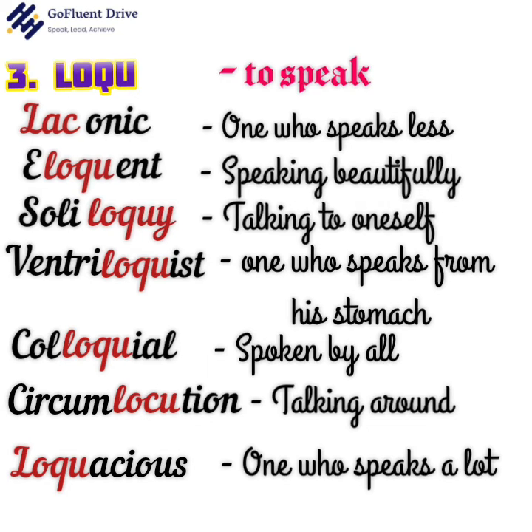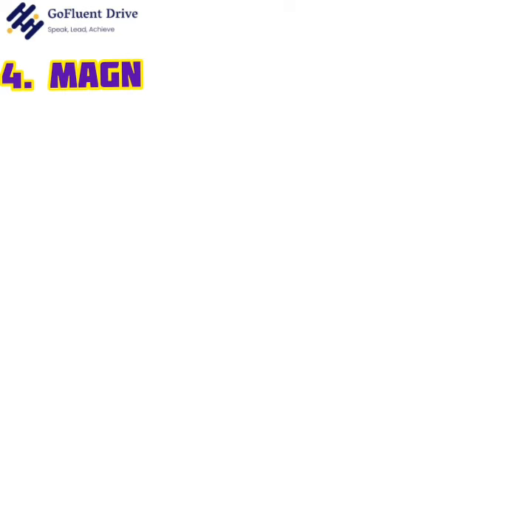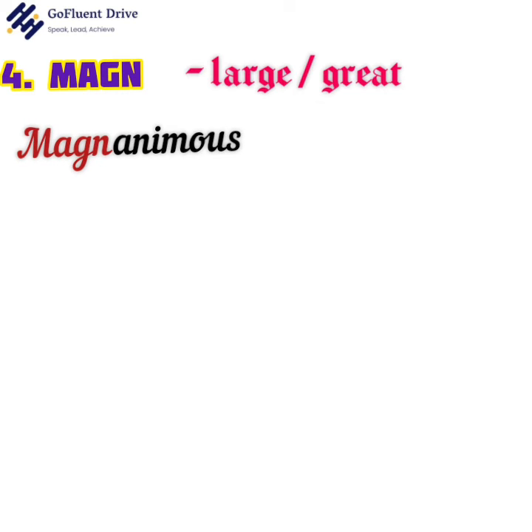Okay, now we'll move on to the next root word, magn. The root magn means large or great. Magnanimous. Here we have two root words, magn and animus. We have discussed that magn means large or great, right? And the root word animus means mind or soul. Thus, magnanimous is any person who is kind-hearted or big-hearted, right? Okay, now tell me what is the antonym of magnanimous?